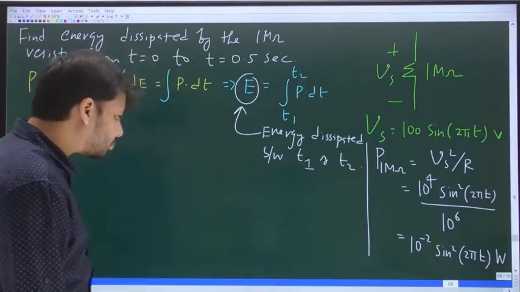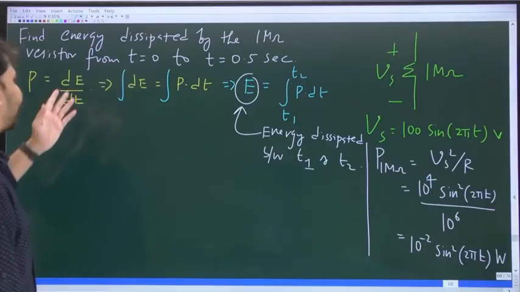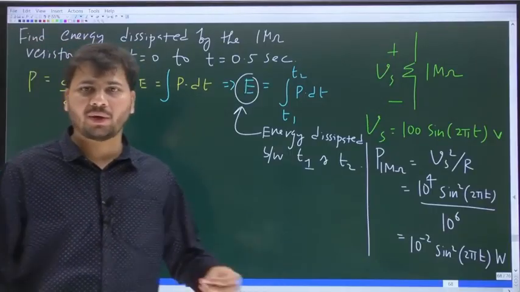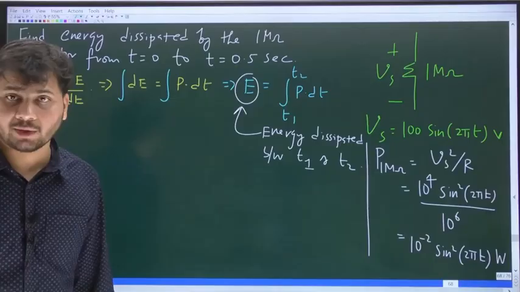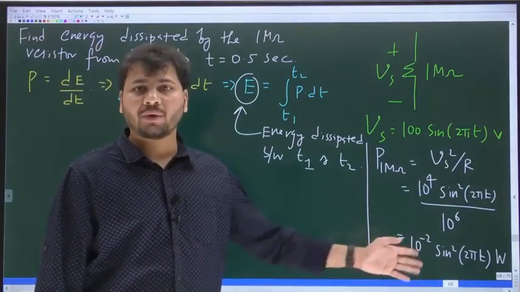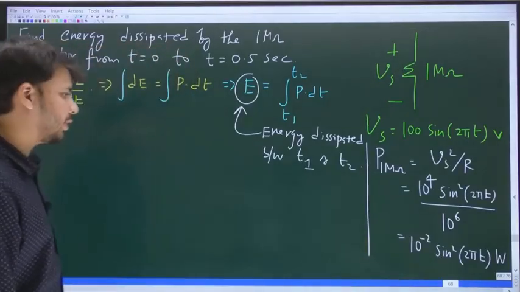Anyway, now to find the energy dissipated by the resistor from 0 to 0.5 seconds, you should integrate the power from 0 to 0.5 seconds.